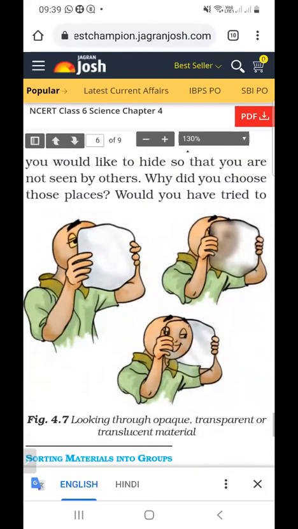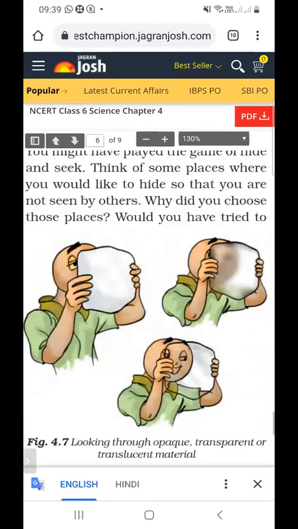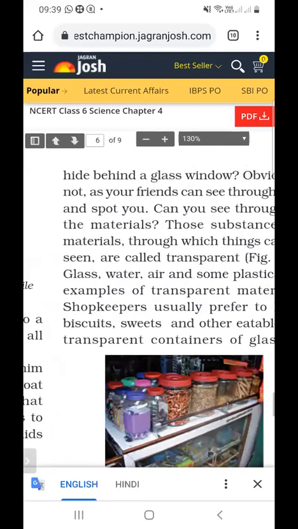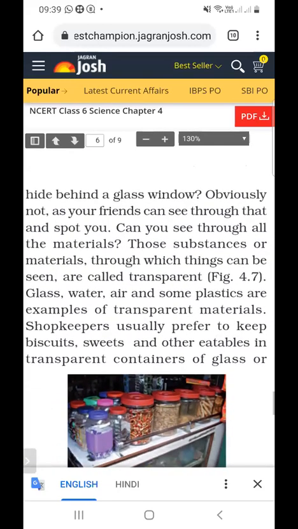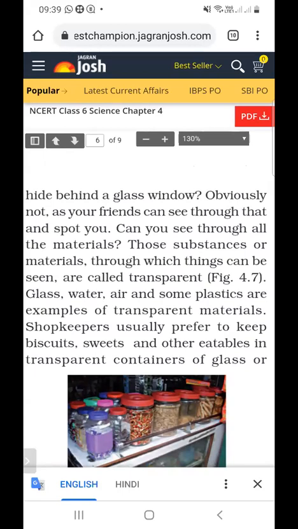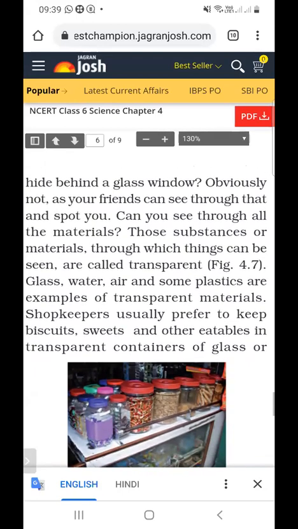Would you have tried to hide behind a glass window? Sometimes we hide ourselves behind a glass window. Obviously not, as your friends can see through that and spot you. So we find a place where we cannot be seen by the others. Can you see through all the materials? Those substances or materials through which things can be seen are called transparent.